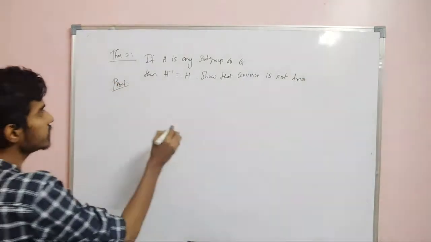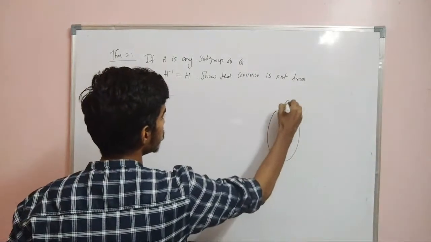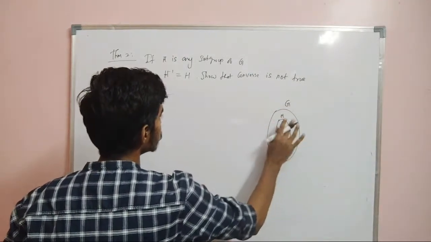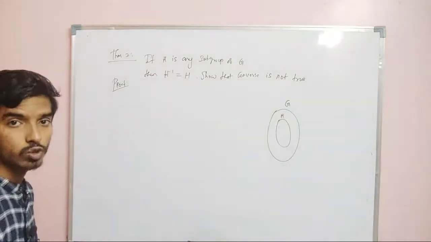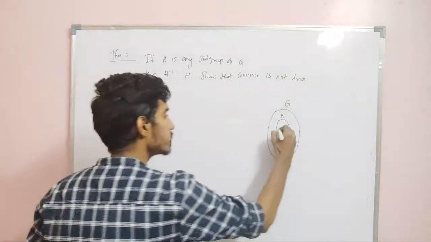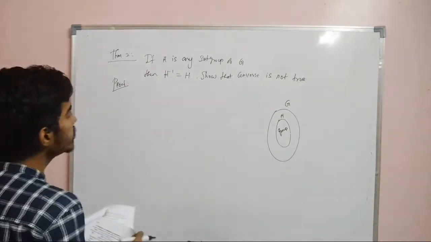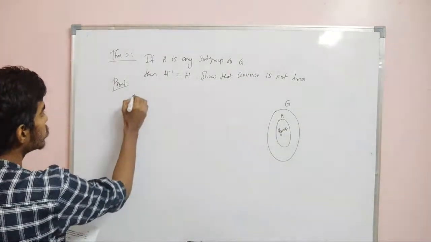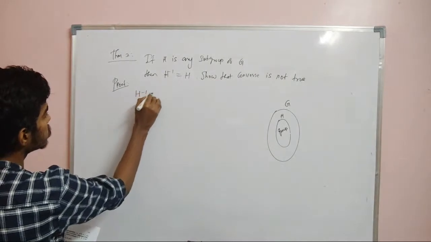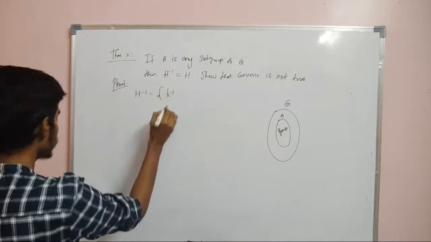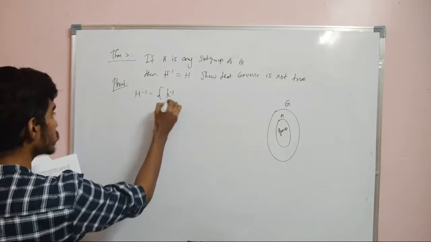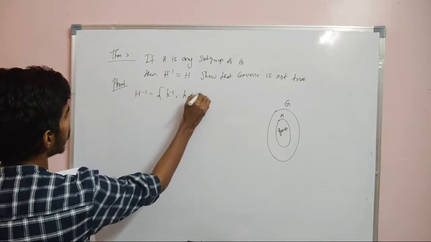So if H is any subgroup, let us say this is G and this is H. It is given that it is a subgroup, that means H itself is a group. Now we need to prove that H inverse is the same as H. So first we define H inverse as the set of all h inverse such that h belongs to capital H.